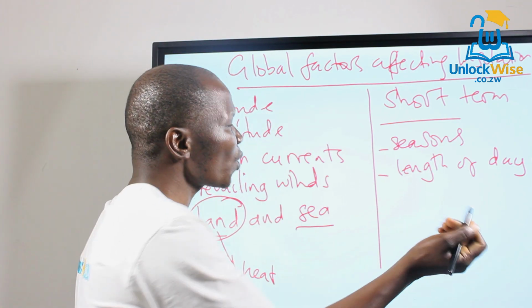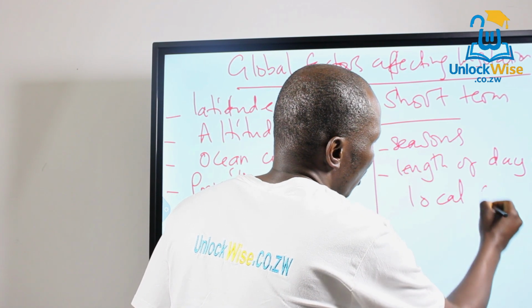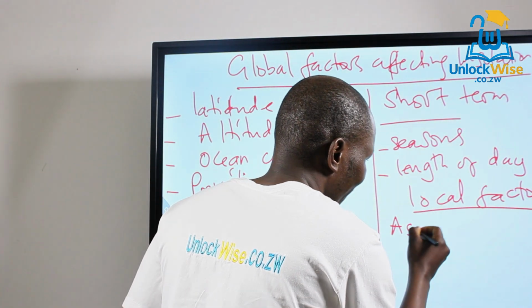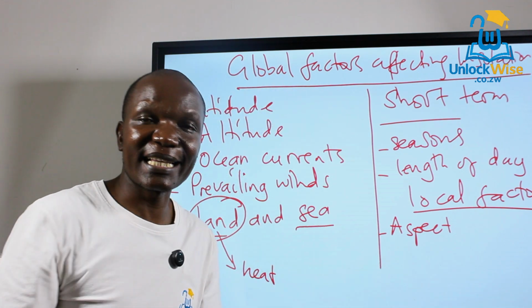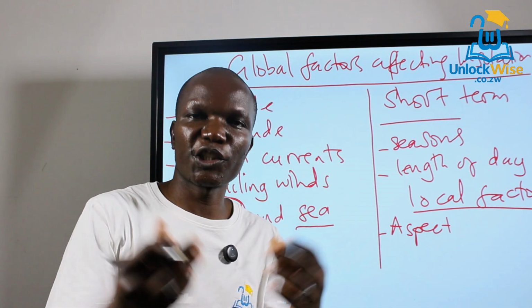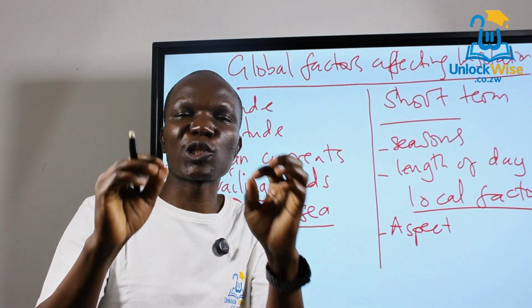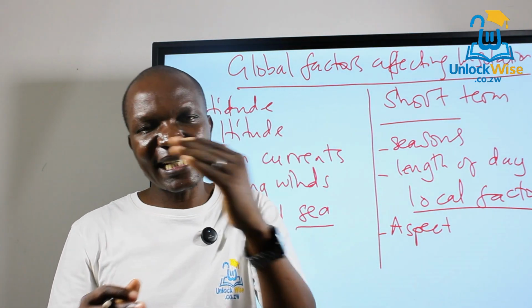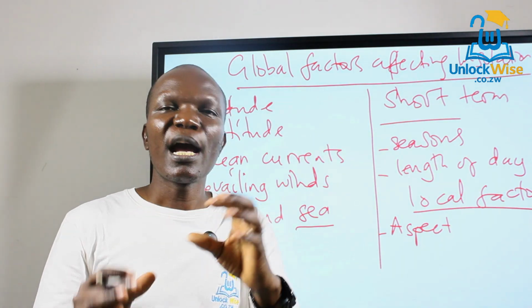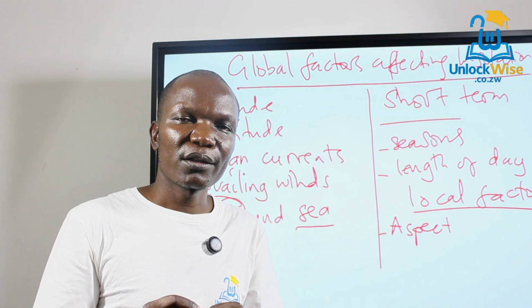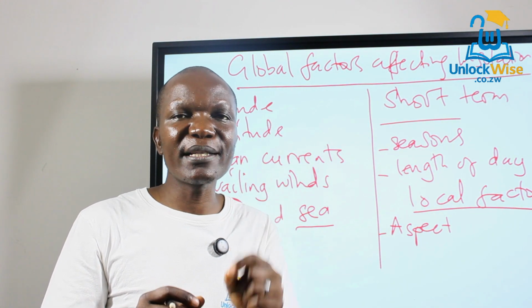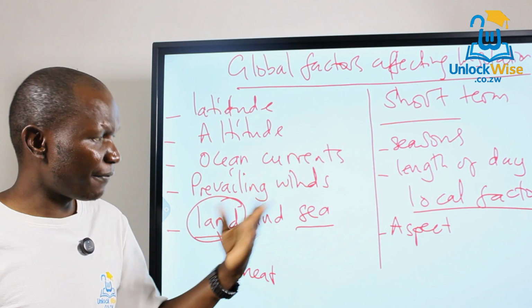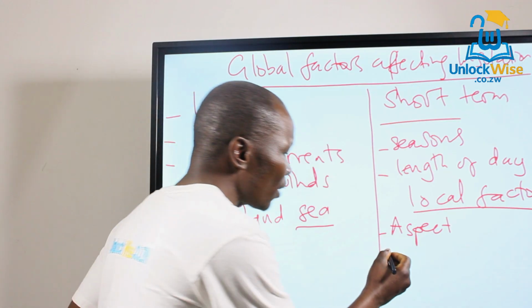There are also other local factors that you can consider, like what we call aspect. Aspect is a local factor that influences insolation. Which direction are the slopes facing in relation to the sun? So north-facing slopes in the northern hemisphere are always in shadow. So they actually receive lower temperatures. So aspect is a very important factor that affects insolation.